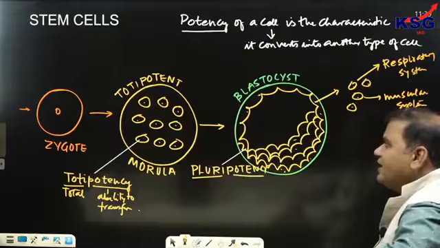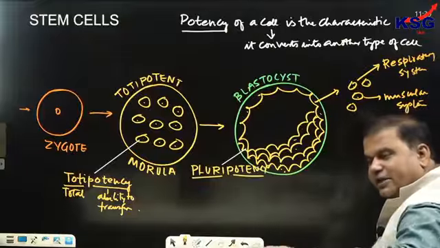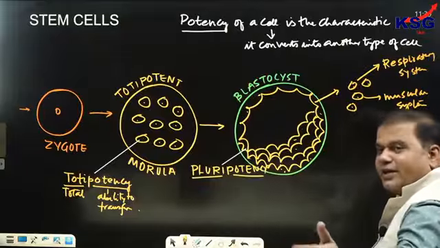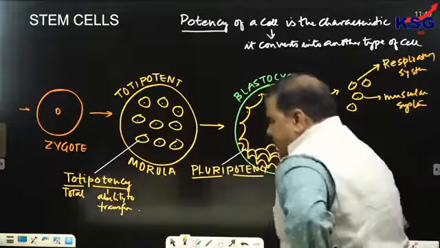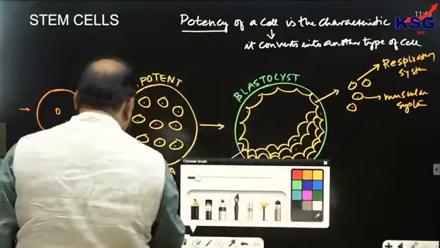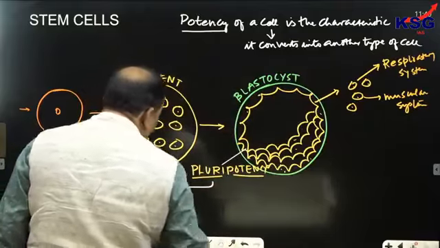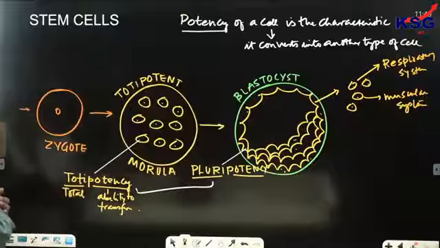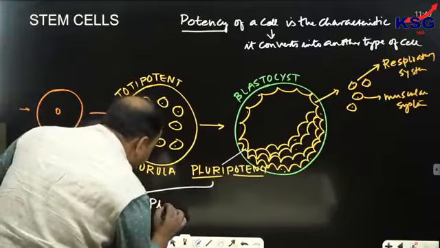If a cell has a characteristic which is called as totipotency, it means that it can transform into all types of cell, or total type of cell. Obviously, there would be a difference between totipotency and pluripotency. The difference is that of placental cells.